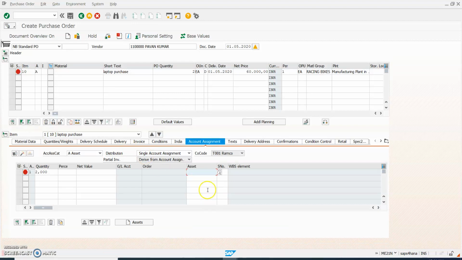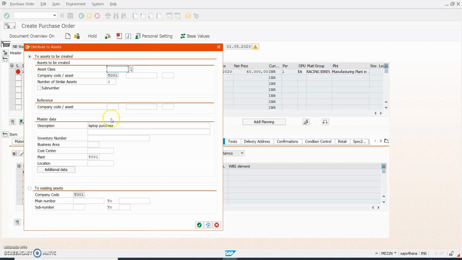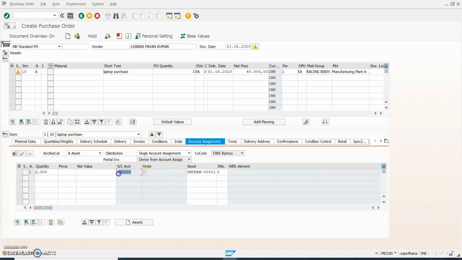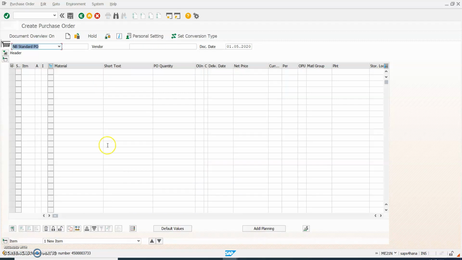Now the system will ask you to enter the asset number, so you can create an asset. If you know the asset number, you can enter it there, or you can create it at the time of PO creation. So continue. So this is the technical clearing account which is coming here, and save it. And the PO number ends with 3733.